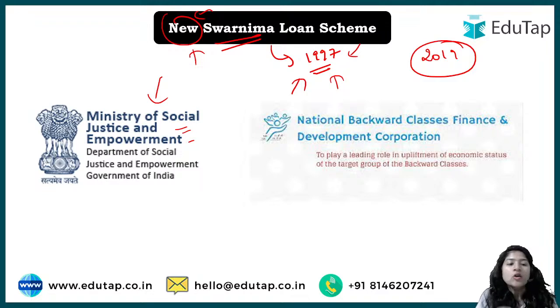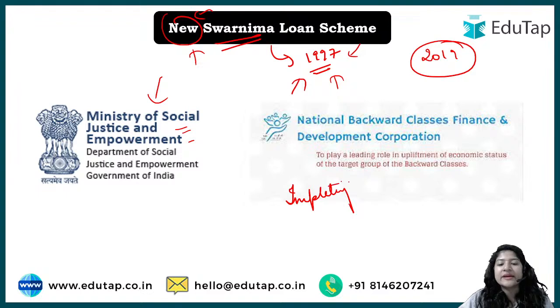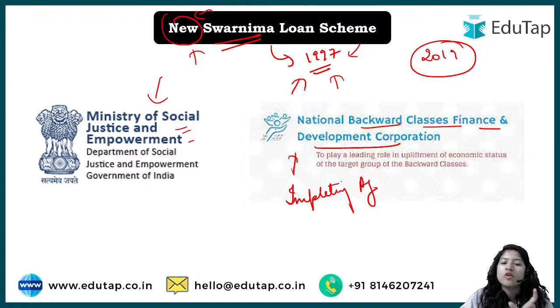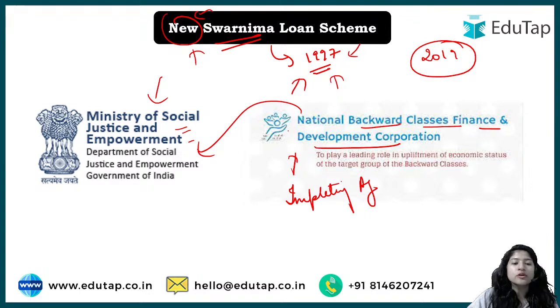All right, now under this there is also an implementing agency. So if it is asked which ministry this particular scheme falls under, it falls under the Ministry of Social Justice and Empowerment. However, if it is asked what the implementing agency is, the implementing agency is the National Backward Classes Finance and Development Corporation, and it is a department under your Ministry of Social Justice only. All right, so this National Backward Classes Finance and Development Corporation is an implementing agency. However, it comes under your Ministry of Social Justice and Empowerment only, right? You can just keep it like that.